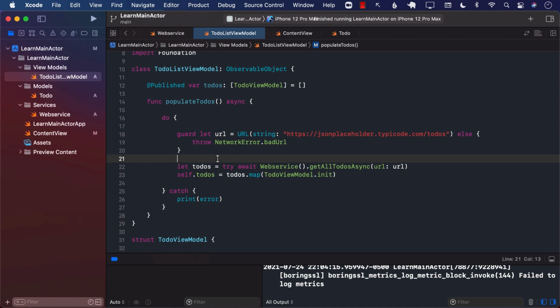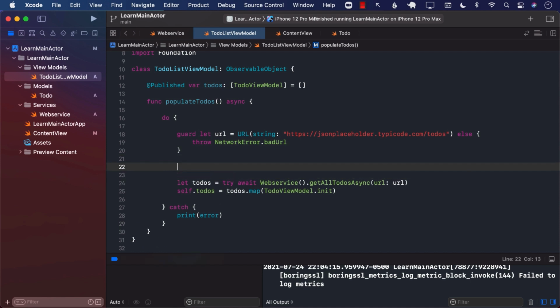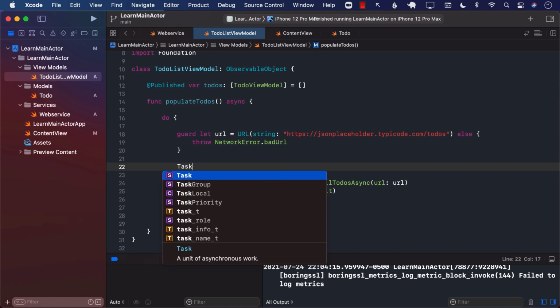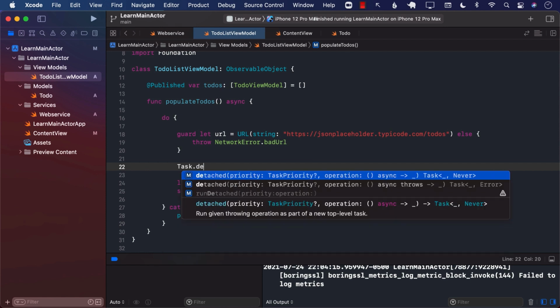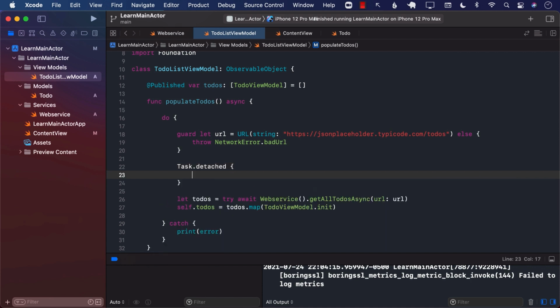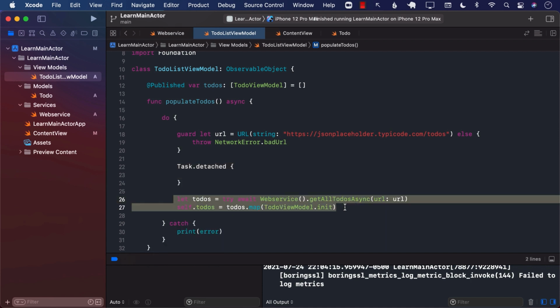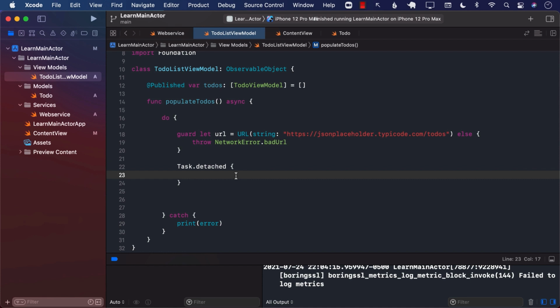Great. But what happens if we didn't really make the call on the main thread? What happens then? So let's take a look at that scenario. What about if I go ahead and say Task.detached and try to perform that inside Task.detached?